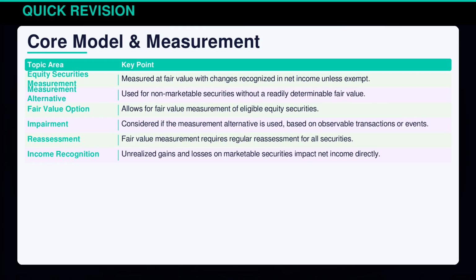The core model in ASC 321 revolves around measuring equity securities at fair value, impacting net income directly. For non-marketable securities, the measurement alternative applies in absence of a market value. Regular reassessment ensures fair value accuracy, while unrealized gains and losses directly affect net income. Impairment considerations emerge with the measurement alternative, especially when triggered by observable transactions. The fair value option offers flexibility for bill-eligible securities.